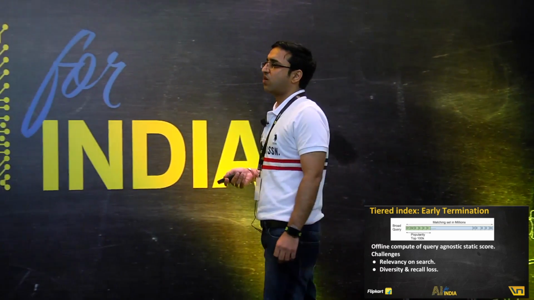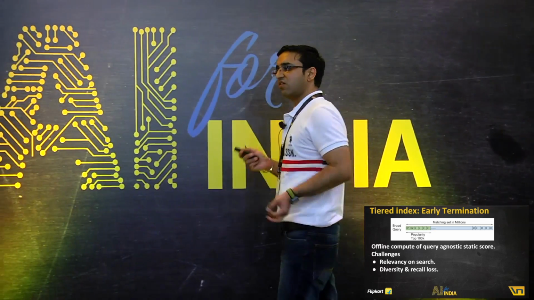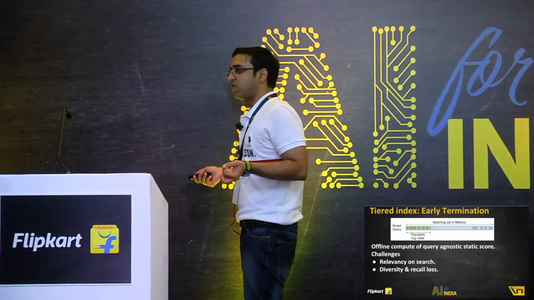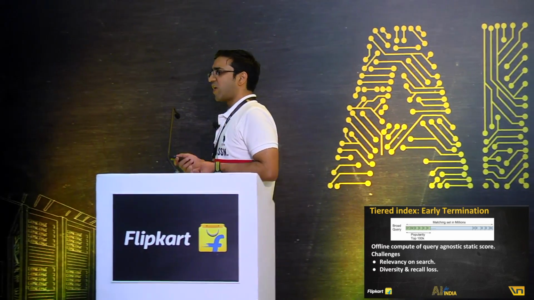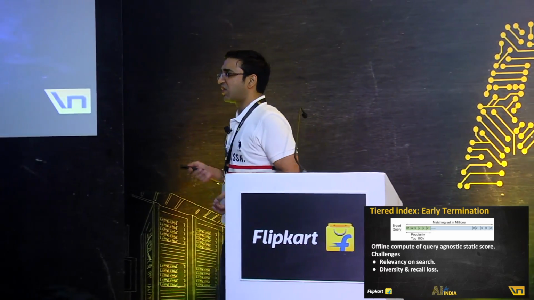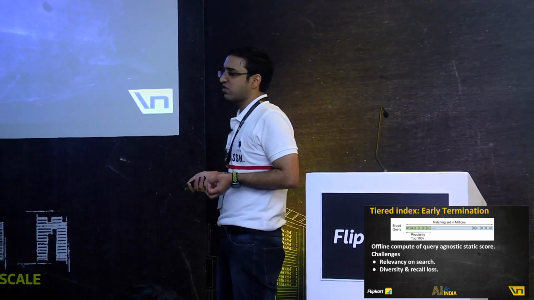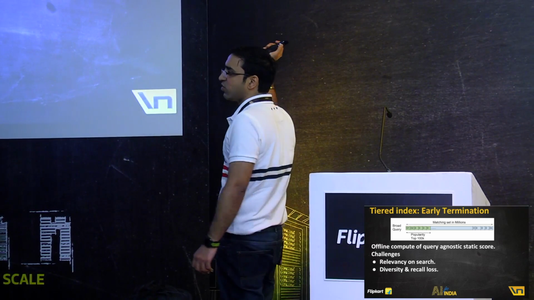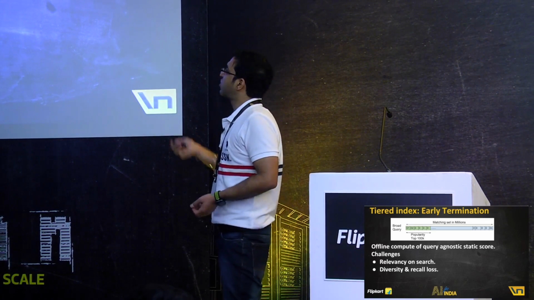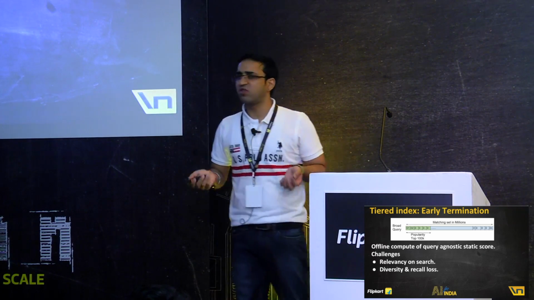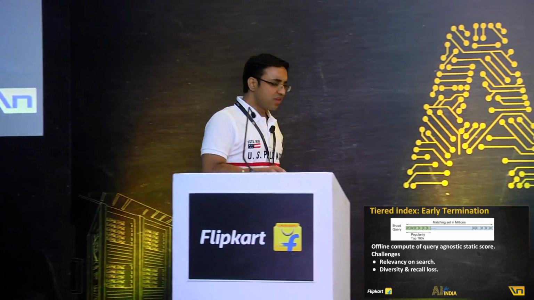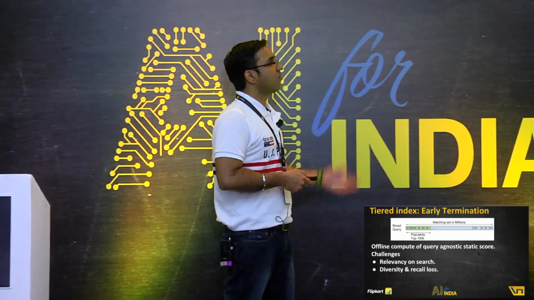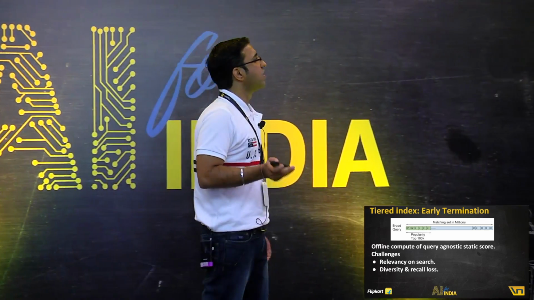Hence, to make sure we don't cut down on the relevancy of search, we run extensive heuristics. We understand whether the query you're firing is a category query, which is very, very broad, like shoes, or a product query, like Samsung A50, which is anyway matching only 20 products. So we do this early termination only for the category set of queries, which is anyway matching millions of products. And for a category query like shoes, if I cut and then show you only popular products, you're good. There's a problem of diversity and recall loss, and this is still a little work in progress. However, we have got a huge increment with just doing early termination.